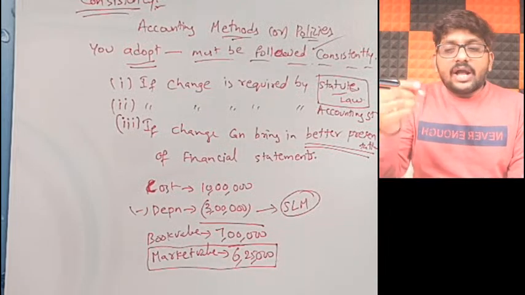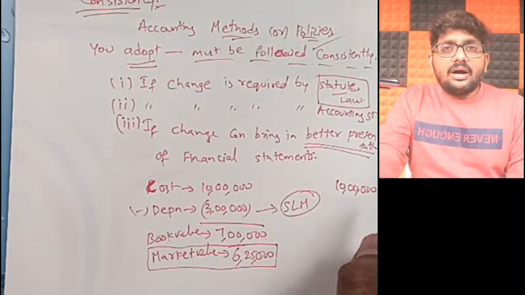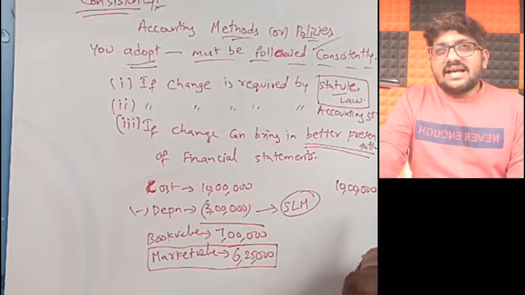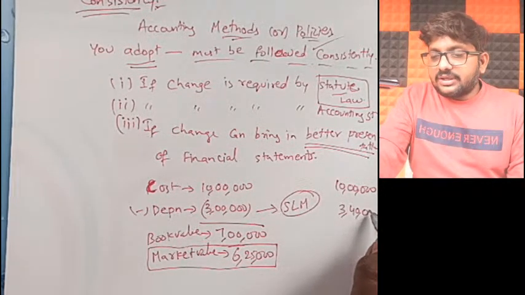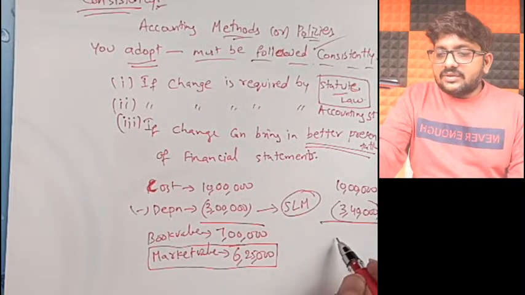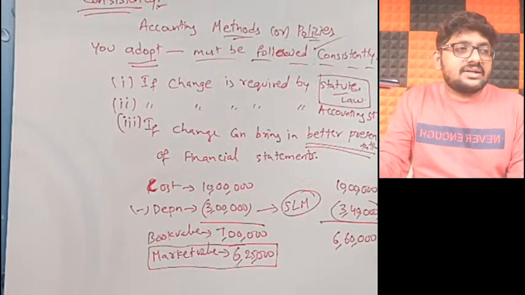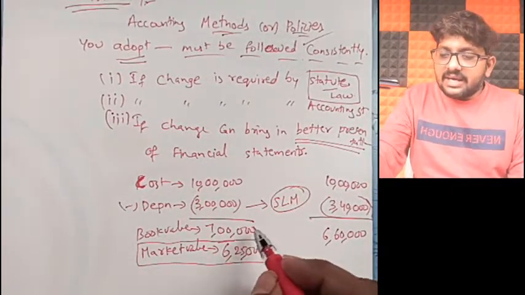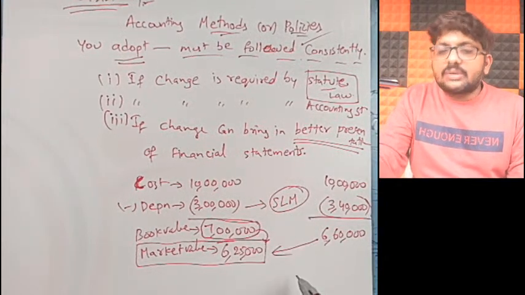But if you would have followed, say for example, written down value method, your depreciation would be 3,40,000, and your asset would have been 6,60,000. Now tell me, is 7 lakhs closer to 6,25,000 or this one?